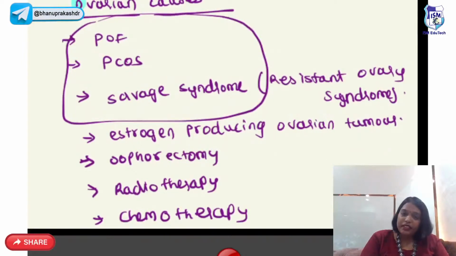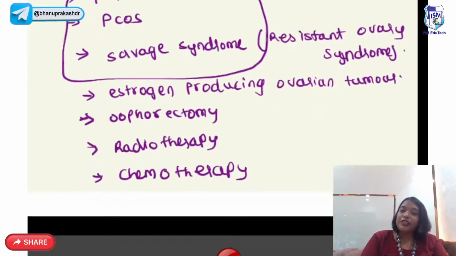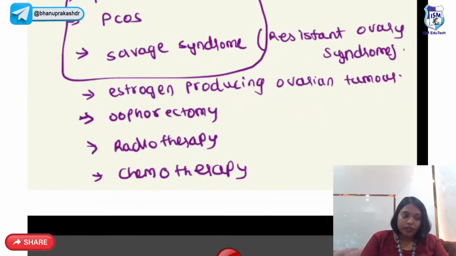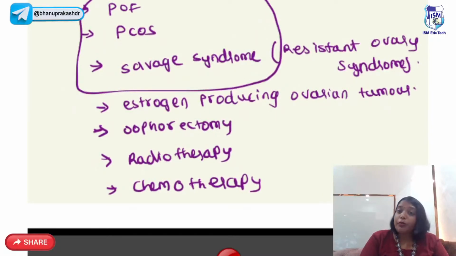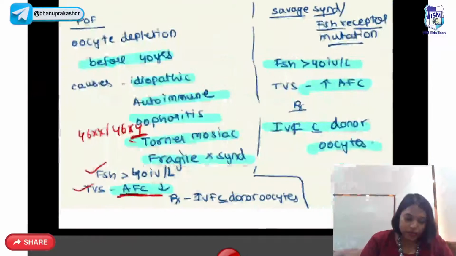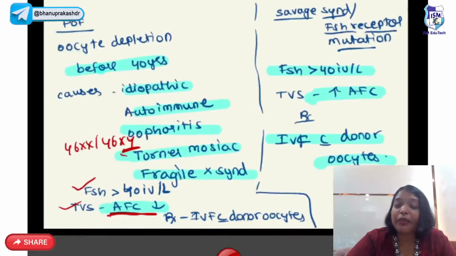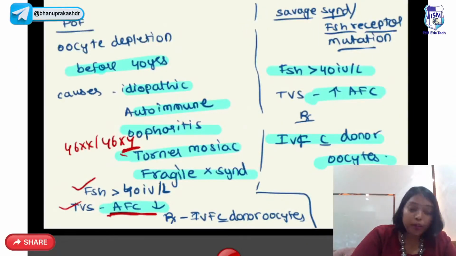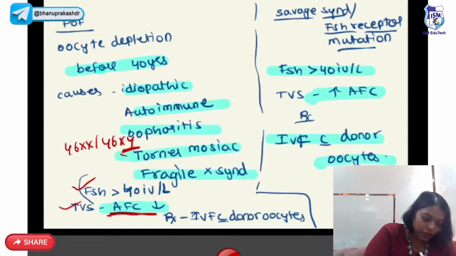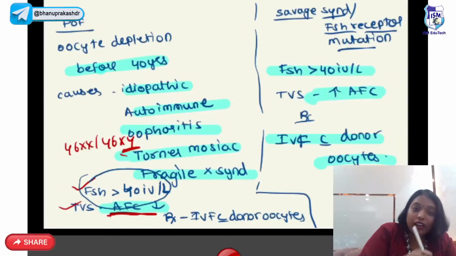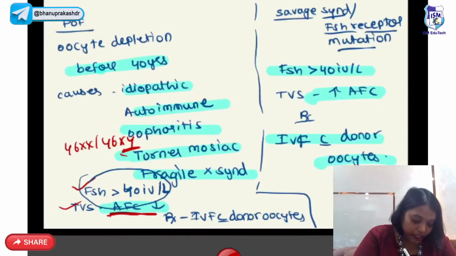So PCOS, Savage syndrome. Savage syndrome is resistant ovary syndrome. Estrogen producing ovarian tumor, oophorectomy, radiotherapy and chemotherapy. Premature ovarian failure is where you have all the oocytes getting depleted before 40 years. This can be idiopathic or autoimmune oophoritis, Turner mosaic and Fragile X syndrome. Here usually FSH is more than 40, and on transvaginal sonography, antral follicle count is decreased.